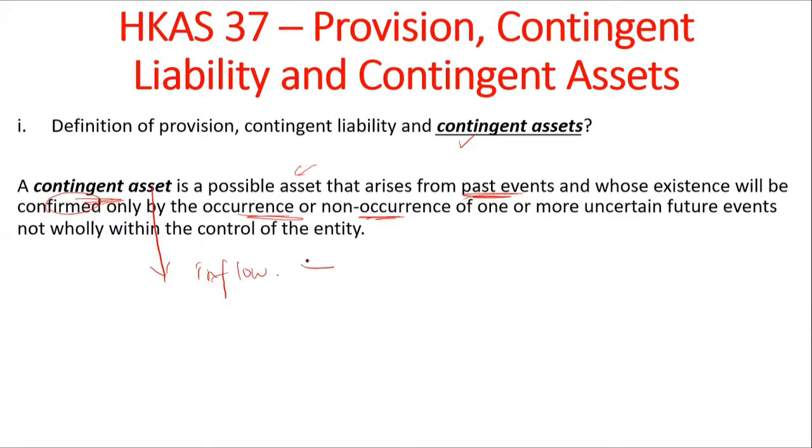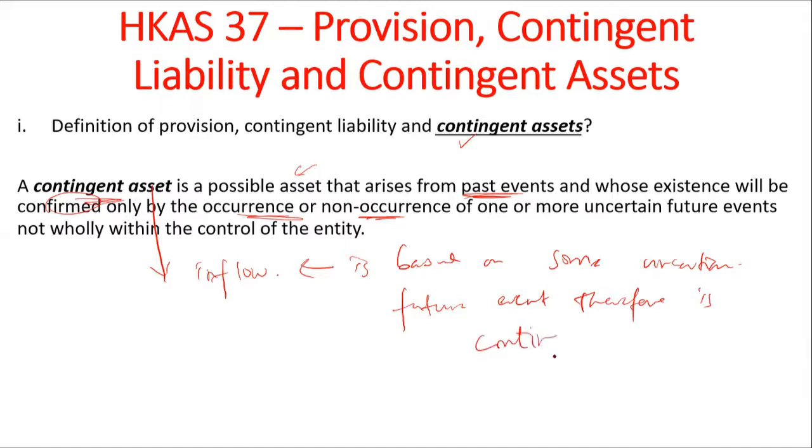This inflow is based on some uncertain future event, and therefore it is contingent. So a contingent asset is something the company will receive in the future based on occurrence or non-occurrence of one or more uncertain future events.